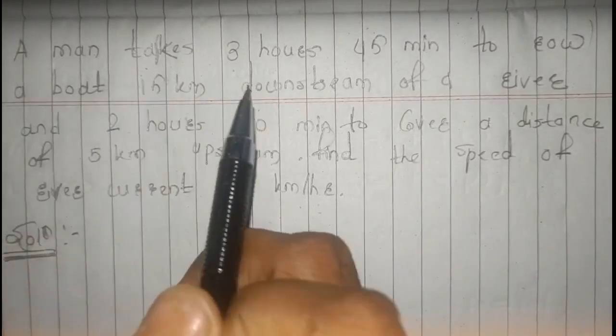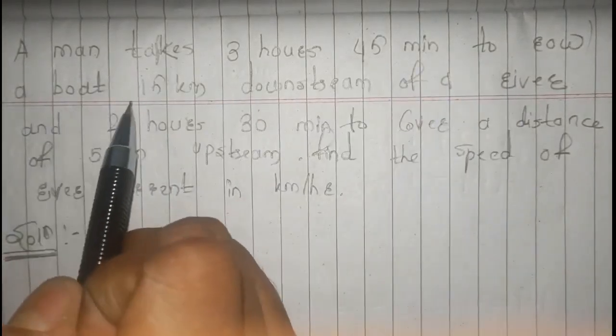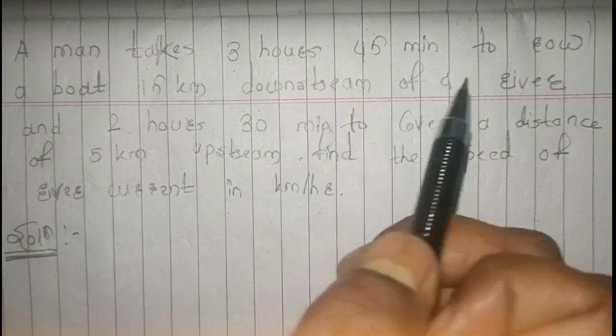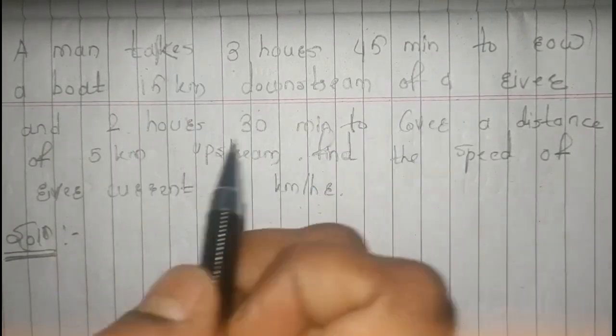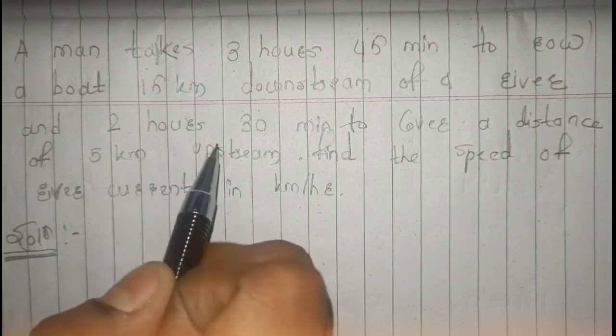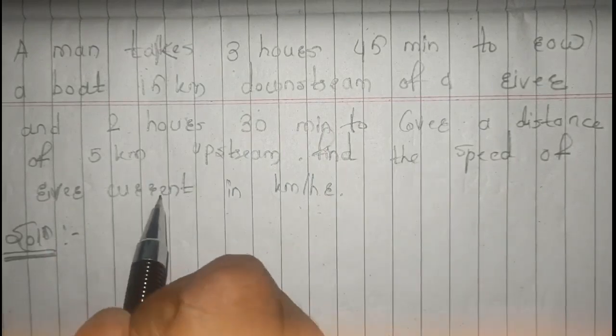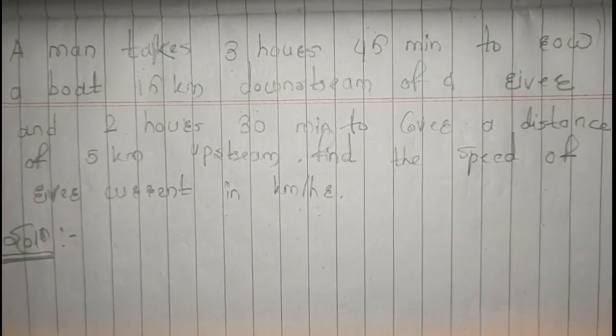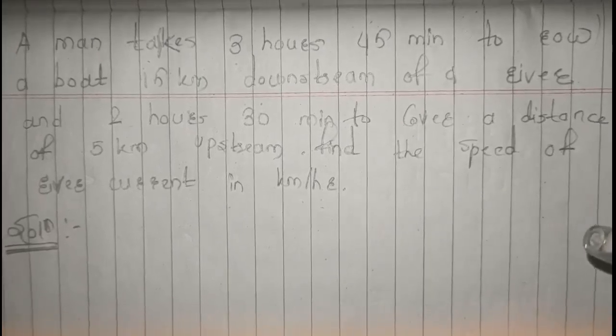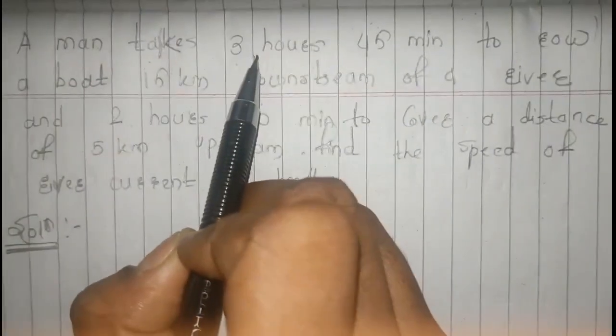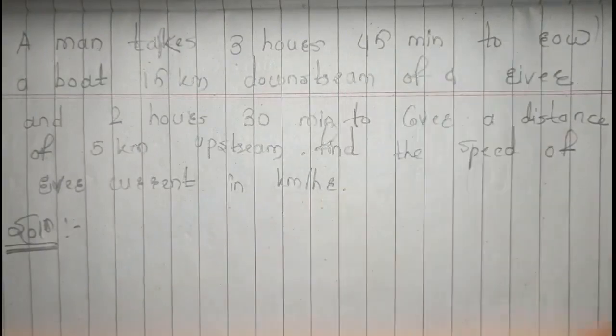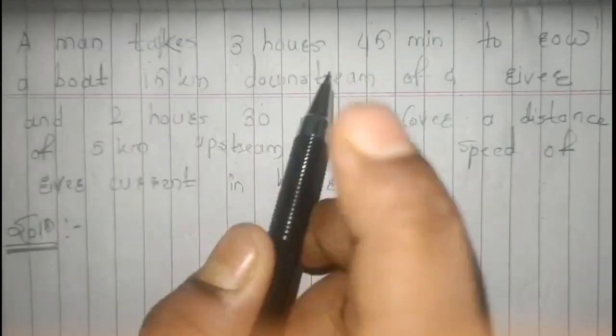A man takes 3 hours 45 minutes to row a boat 15 km downstream of the river and 2 hours 30 minutes to cover a distance of 5 km upstream. We have to find out the speed of river current in kilometer per hour, right? Now, first of all, when this kind of time is given, where 3 hours and 45 minutes, try to convert the entire thing into one unit.